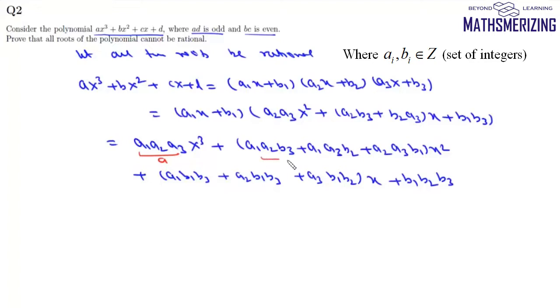This is A, that's B, this is C and this is D.